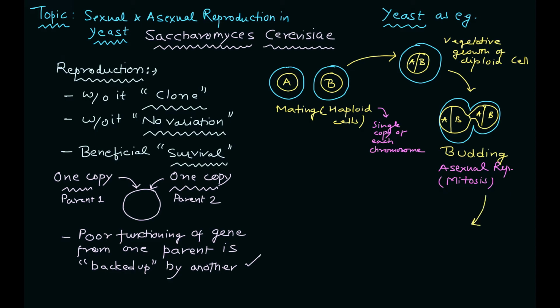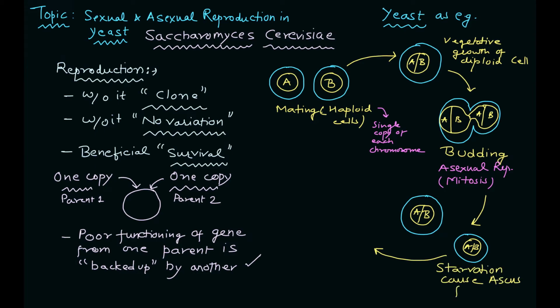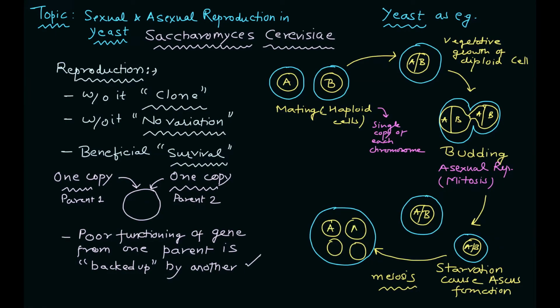Now, this particular vegetative cell, under the condition of starvation, when there is nutrient deficiency, can undergo meiosis, and because of that it can lead to the formation of ascus. After the rupturing of the membrane, these cells are released and they function as haploid cells, and then they can again undergo the process of mating to form the diploid cell. This is a very simple form of sexual and asexual reproduction in yeast cell that I have discussed here.